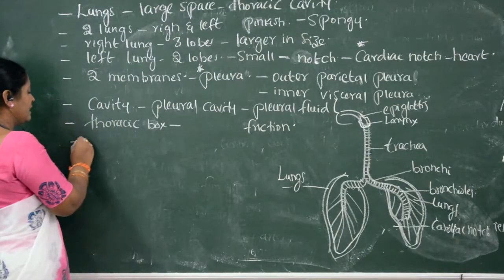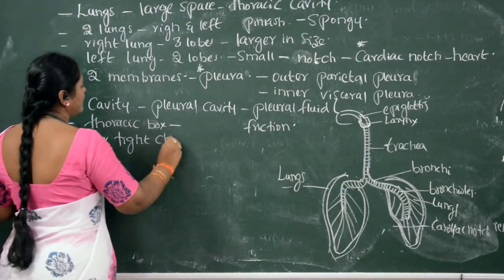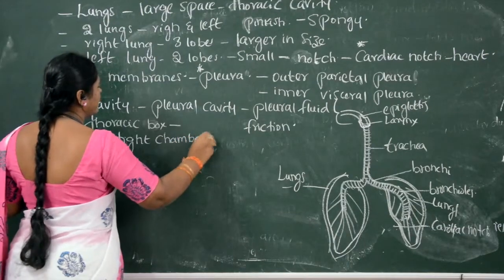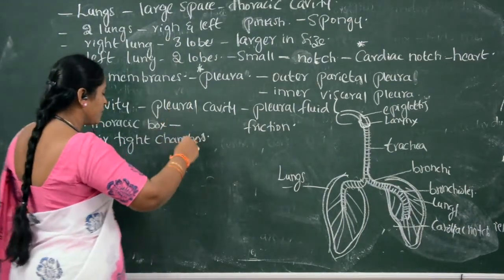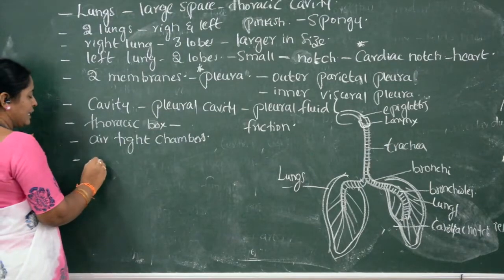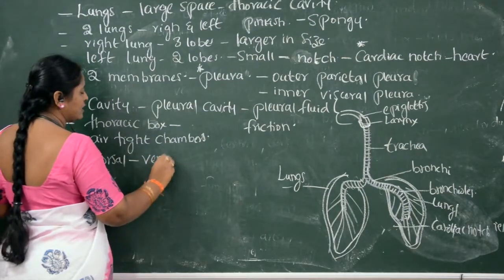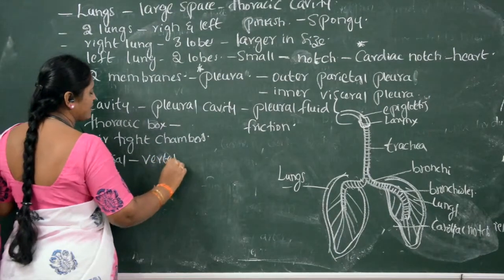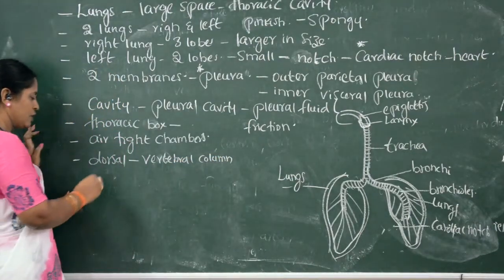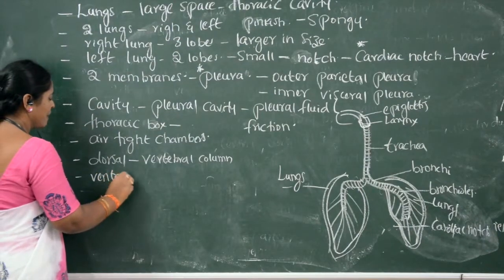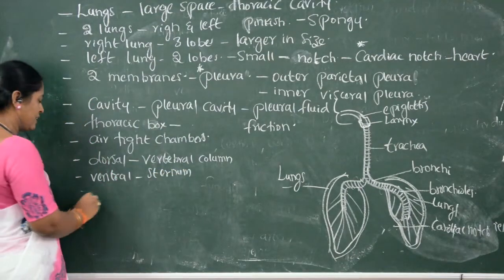So we call lungs airtight chambers. Why are lungs known as airtight chambers? Because they are protected in such a way. On the dorsal side, the vertebral column is present. On the ventral side, the sternum is present.